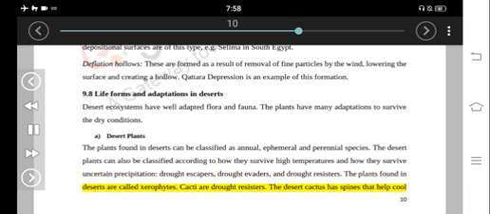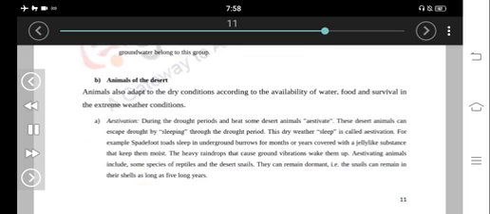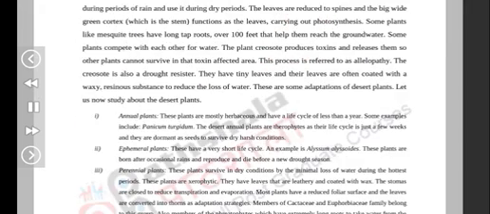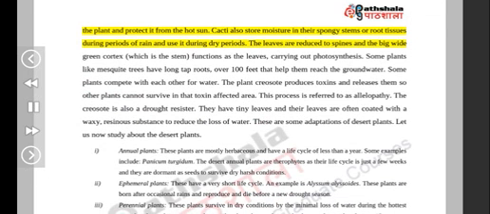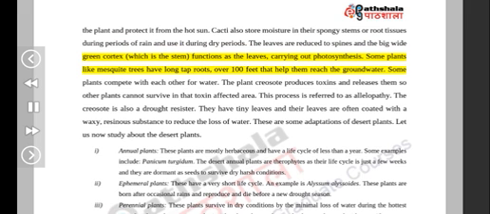Cacti are drought resistors. The desert cactus has spines that help cool the plant and protect it from the hot sun. Cacti also store moisture in their spongy stems or root tissues during periods of rain and use it during dry periods. The leaves are reduced to spines, and the big wide green cortex, which is the stem, functions as the leaves, carrying out photosynthesis. Some plants like mesquite trees have long tap roots, over 100 feet, that help them reach the groundwater.